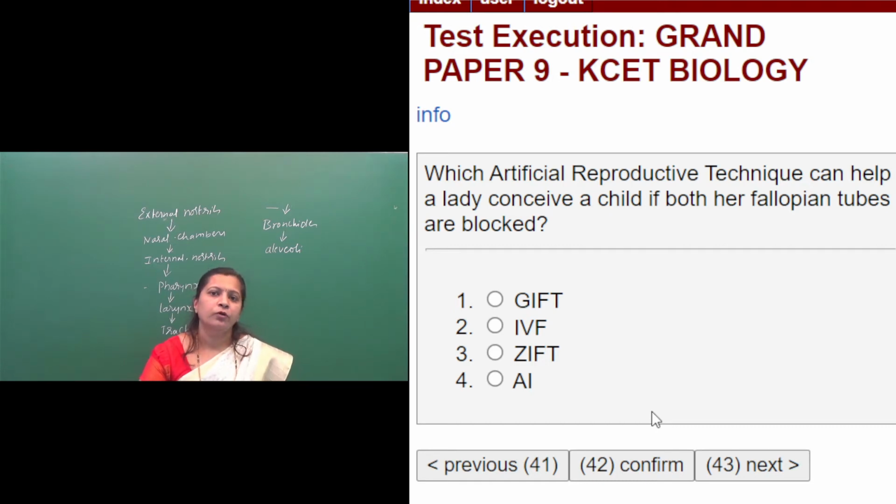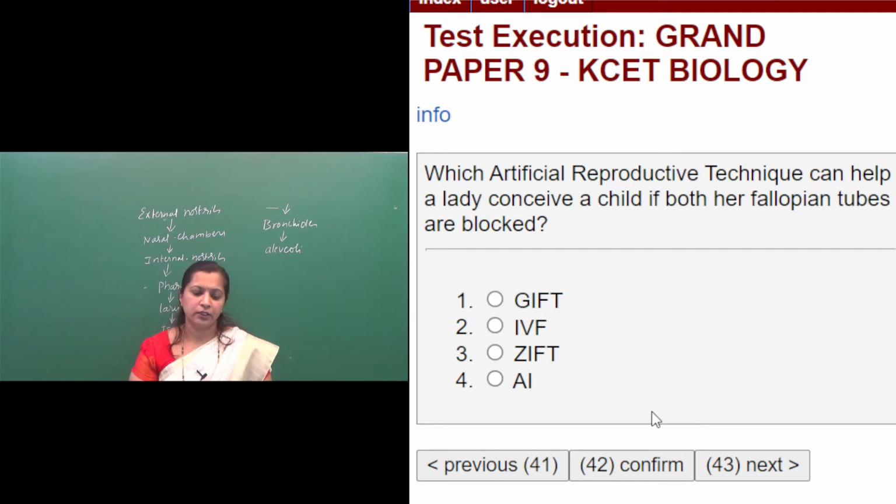So normally she is unable to conceive or to become pregnant, but she can go for the assisted reproductive technique to have a child. If she wants to have a child, she can go for this ART, that is assisted reproductive technique. So which assisted reproductive technique will help her to conceive a child? Among the following, GIFT. See, GIFT is gamete intrafallopian transfer.